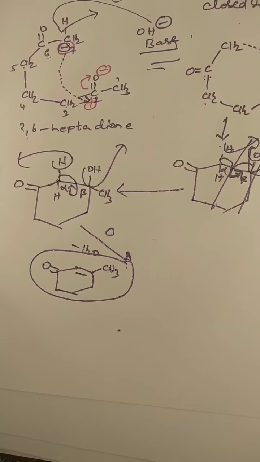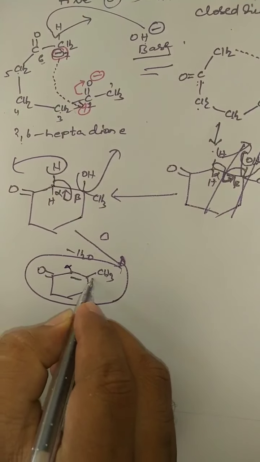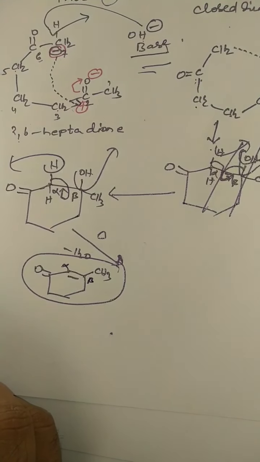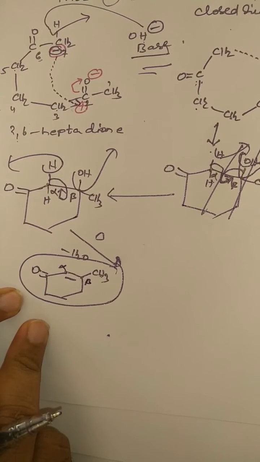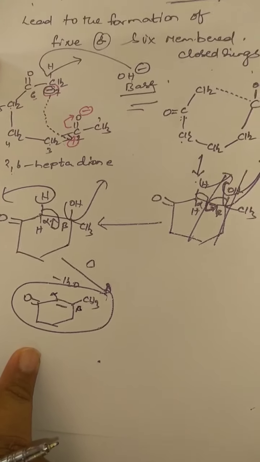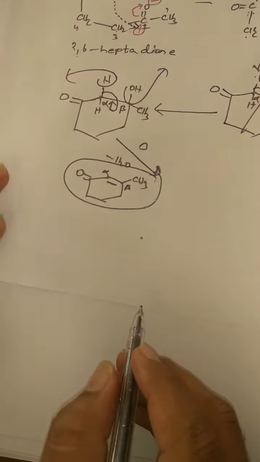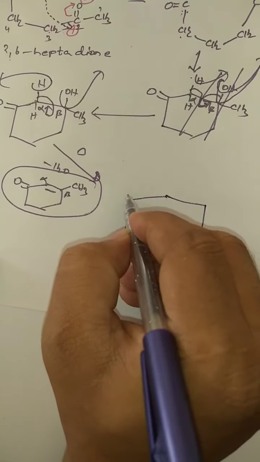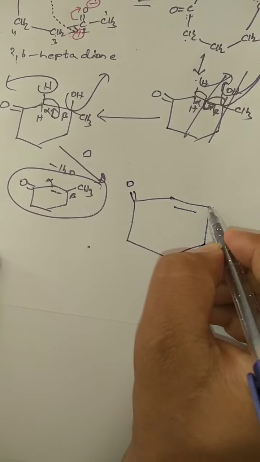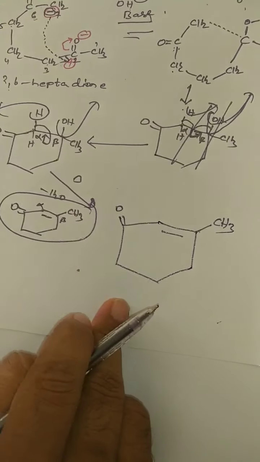Now if you want to predict the product, this is the alpha carbon and this is the beta carbon. Sometimes they will give the product of aldol condensation and you are asked to find out the reactant. Then what are you going to do? See, I am enlarging this one. This is the aldol condensation product. The product will be given to you, especially for IIT students, and you are asked to find the reactant.